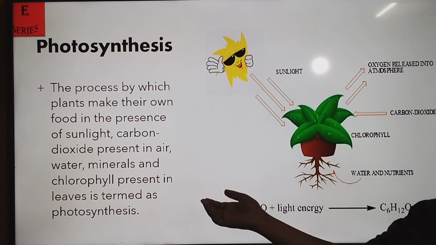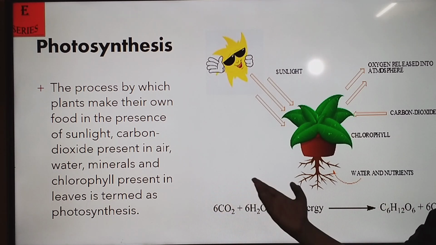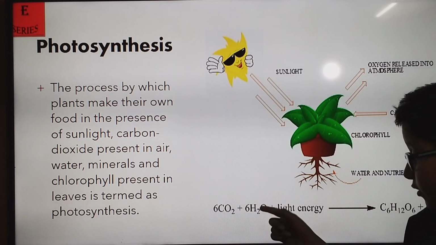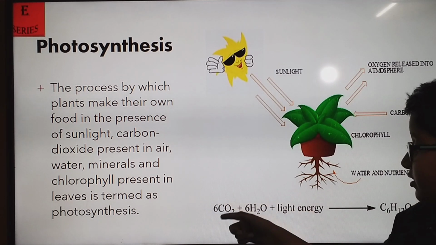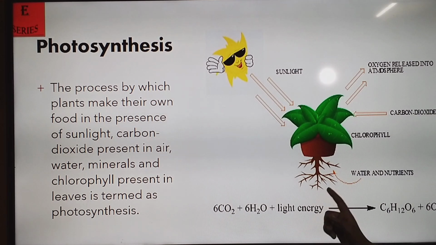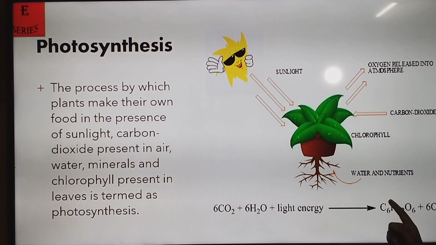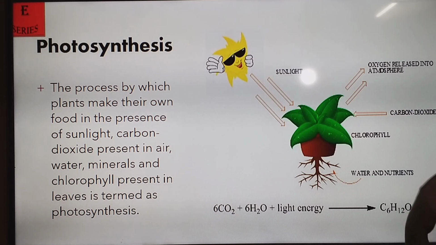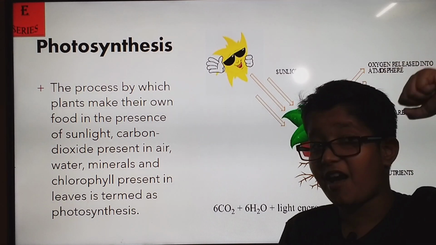So this is the rule: 6 CO2 plus 6 H2O plus light energy. This is the chemical formula for water, and this is carbon dioxide, plus light energy equals C6H12O6 and 6O2. It means oxygen and carbohydrate, or we can say starch. It's the energy source of plants.